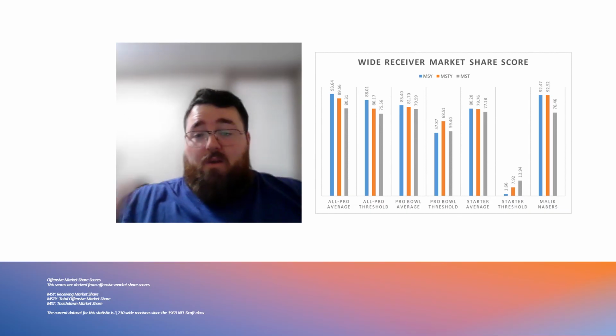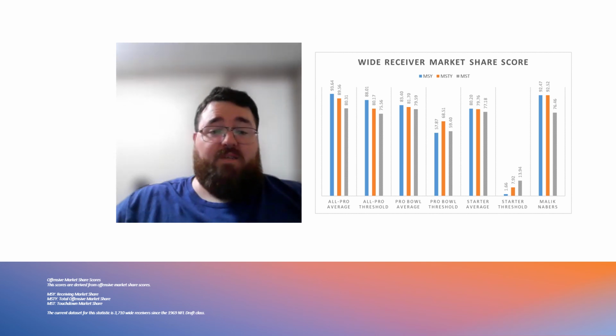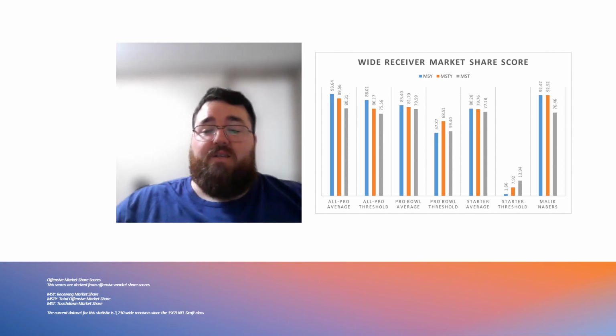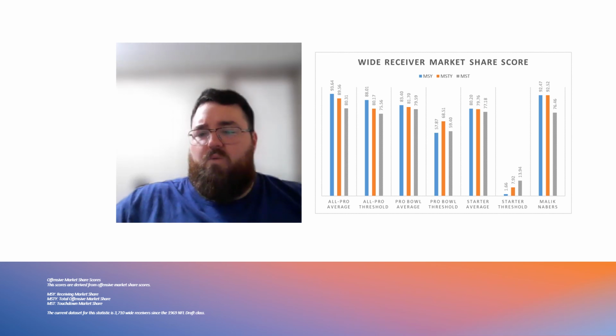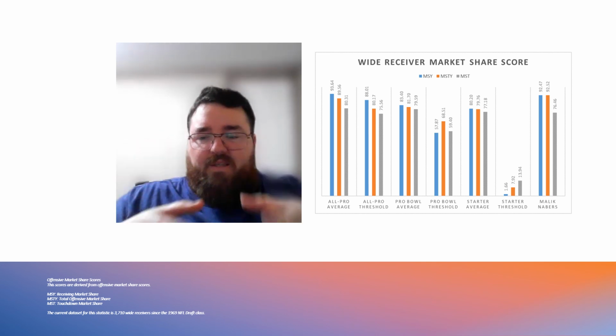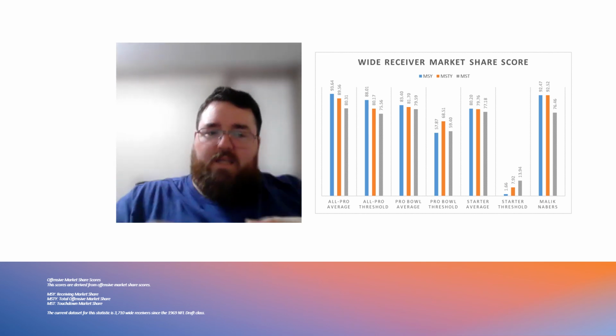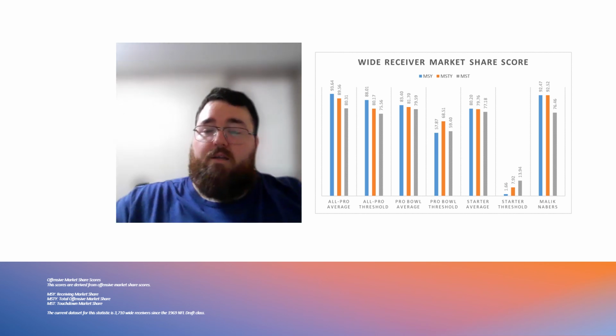Now, why did he test this well? Well, let's go to market share data. 90 percentile in terms of his receiving market share, 90 percentile in terms of his total offensive market share, 76 percentile in terms of touchdown market share. So he has a weakness that's kind of the opposite of Marvin Harrison Jr. Marvin Harrison Jr. was better in terms of touchdowns. Malik Neighbors is better in terms of receiving market share. So that's the difference between these two, based on how they played in college, based on their usage, based on the percentage of the offense that they made up: one guy was getting touchdowns a lot more and the other guy was getting receptions and yardage a lot more.